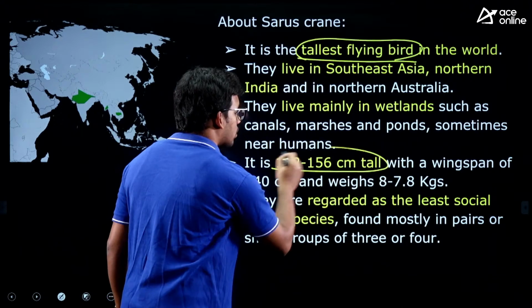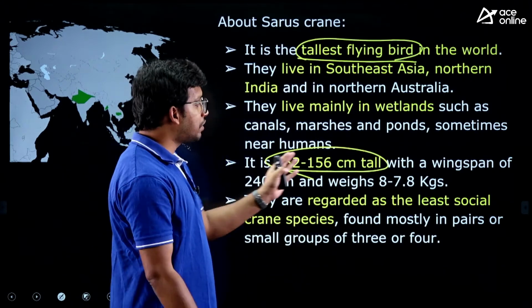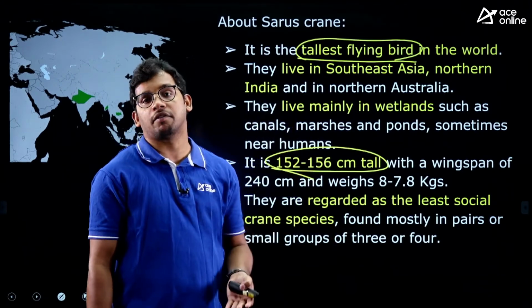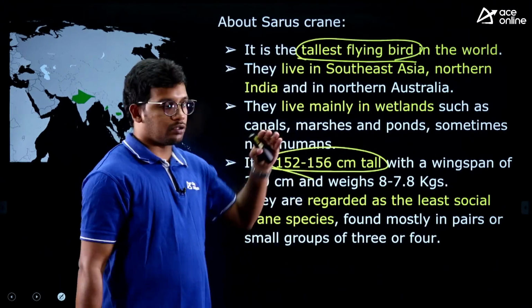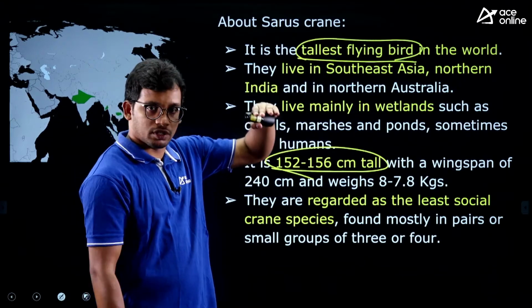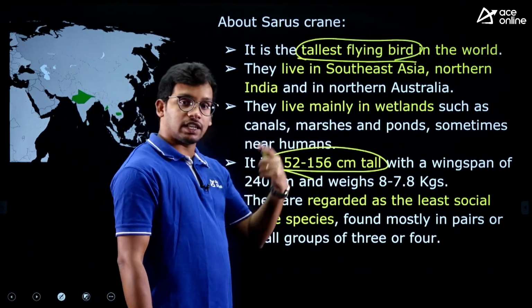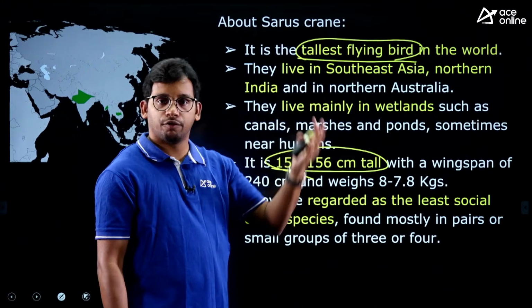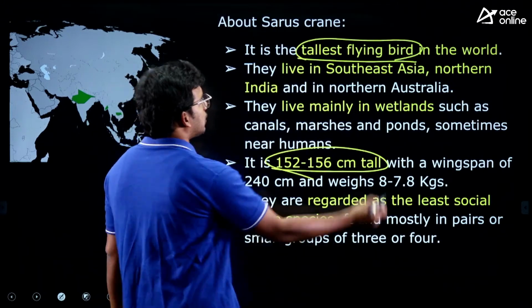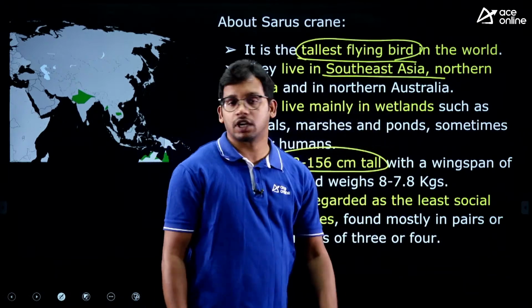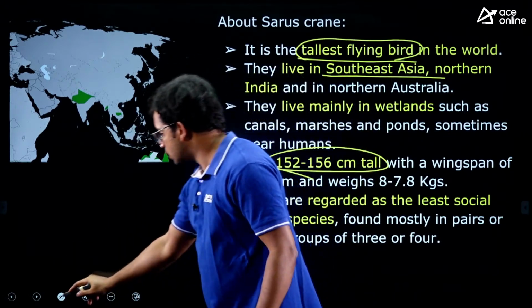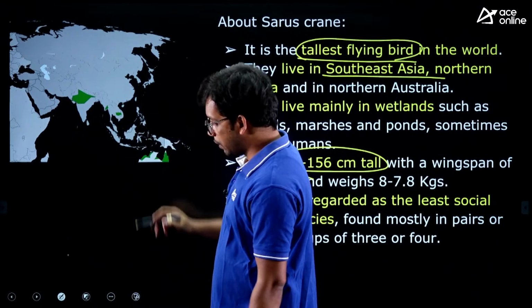Its height is approximately 150 to 156 centimeters, approximately 5 point something feet, which is huge. So you can take it like this much from the ground, right? This is the tallest among the birds which can fly in the sky. It lives in Southeast Asia, North India, and also Northern Australia. This is the world distribution where they are located.